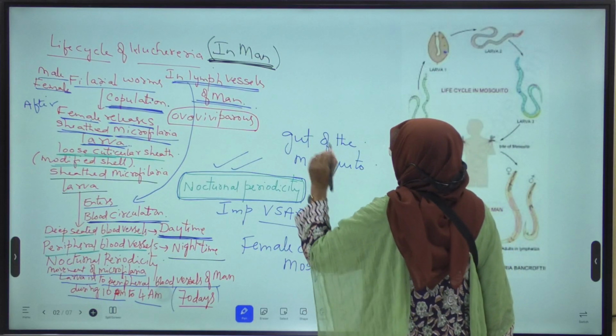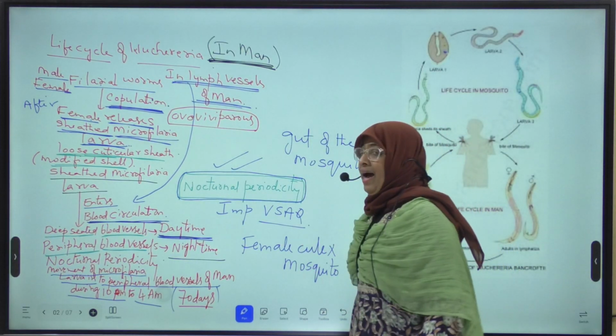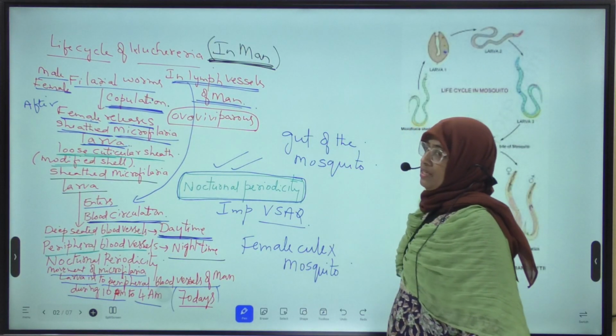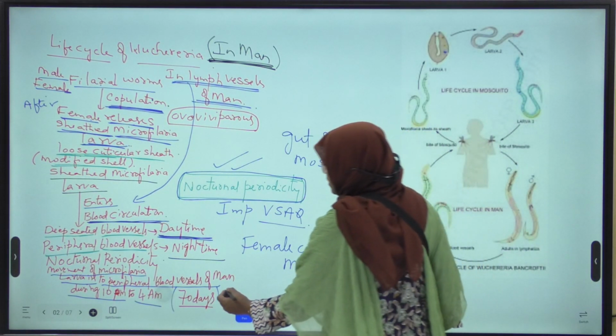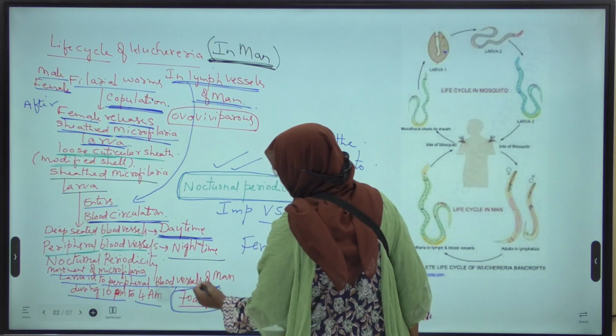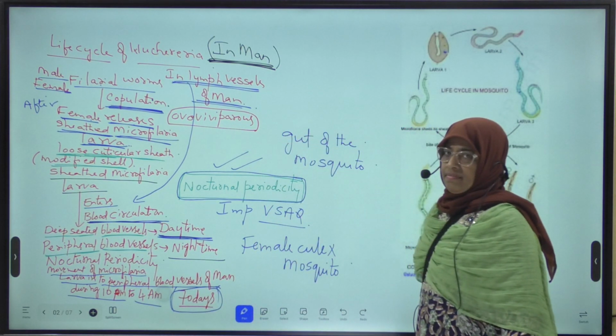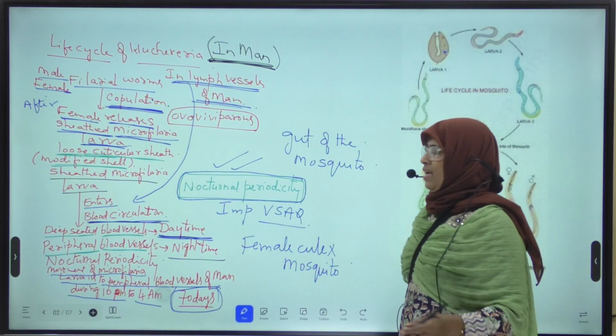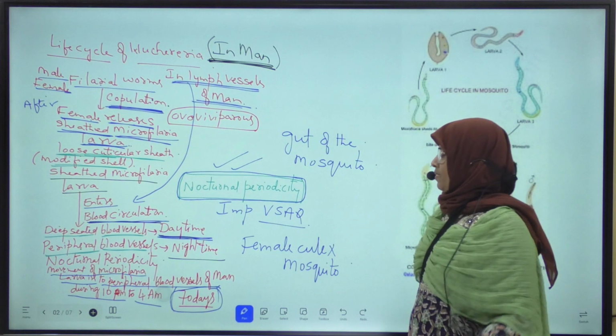This microfilaria larva has to reach the gut of the female Culex mosquito within 70 days. Within how many days? 70 days. After 70 days, this microfilaria larva expires or dies.